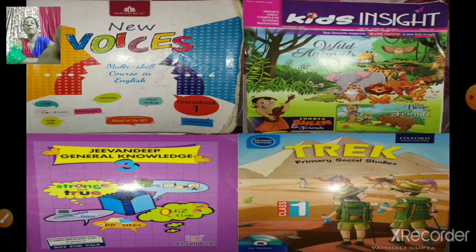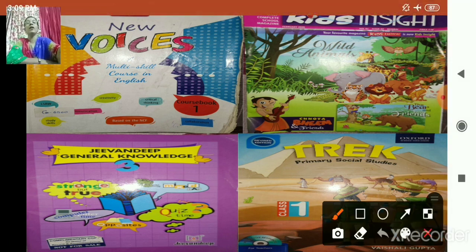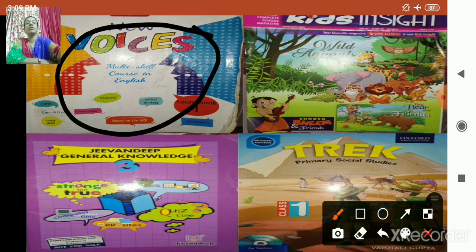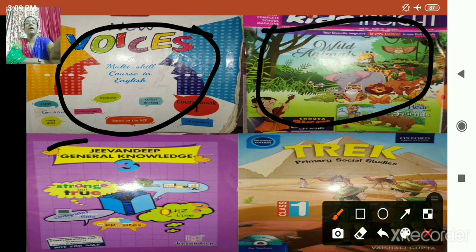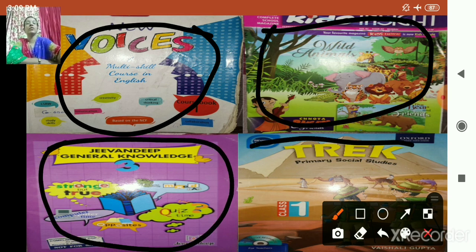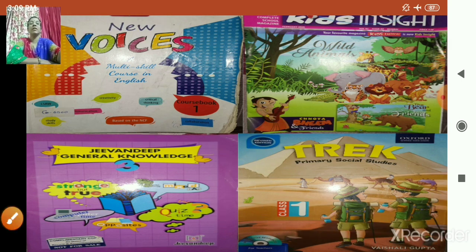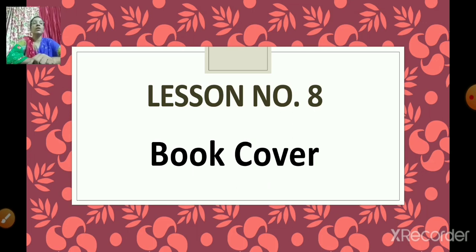Now you can see here, all have different cover pages. See here. So this is the cover page. So we can make out that all the books are different. Okay. So today we will see what do we see on the cover page of a book and the different parts of the book in the lesson number 8, book cover.